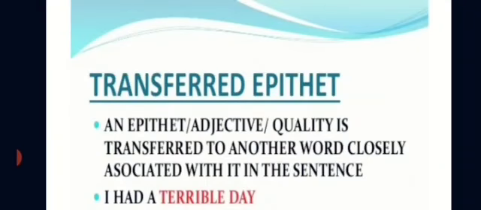The 7th figure of speech is transferred epithet. What do you mean by epithet? An epithet is nothing but an adjective or a quality. Transferred epithet means that epithet, that adjective or quality, is transferred to another word closely associated with it in the sentence. For example, you can see, I had a terrible day.